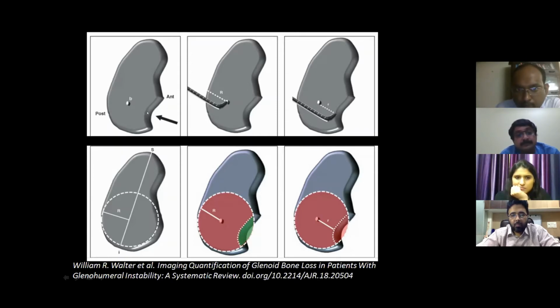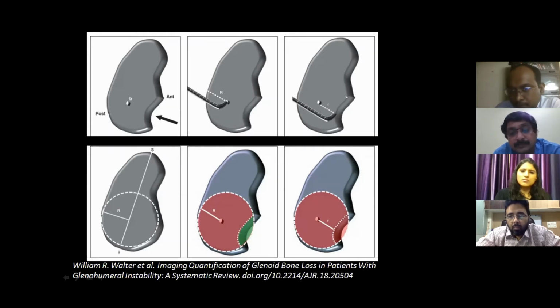Whenever there is a bone loss, we can draw a line posteriorly, which is the capital R, and the anterior line, which is the small r, and we can see that the larger R minus the smaller r divided by the total, that will be 2R. So that is a simple method of showing how much the bone loss is by the radius method.